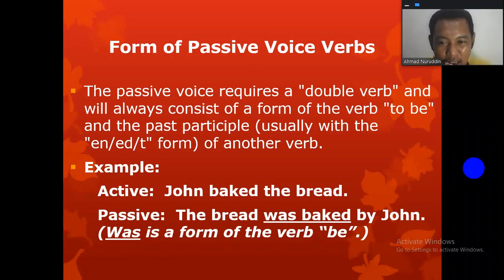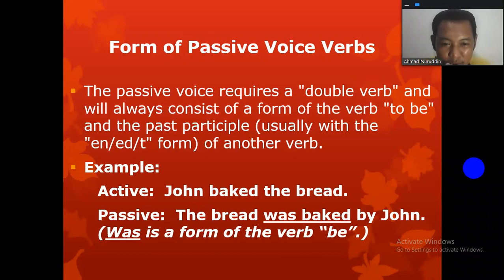Example: active voice. John baked the bread. John is the subject, baked is the verb, the bread is the object, right? So when we change the sentence to passive voice, it becomes the bread was baked by John.